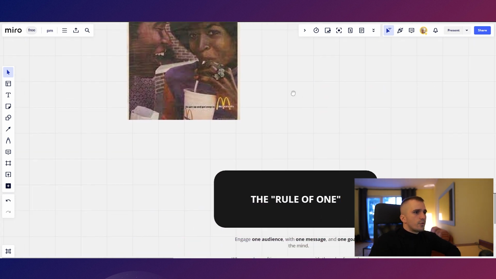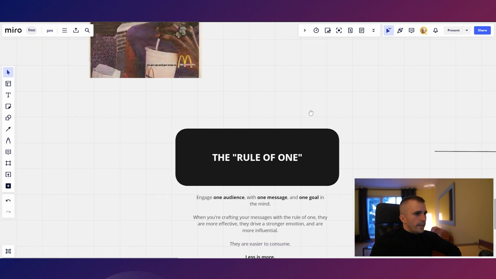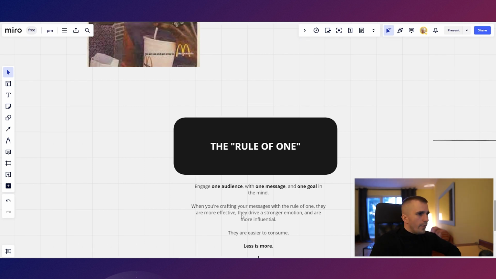Now, this rule that I have shown you in these examples is called the rule of one. And it goes: engage one audience with one message and one goal in mind. When you craft your message with the rule of one, it is more effective, drives stronger emotion, and is more influential. It is easier to consume, and it utilizes the well-known principle, less is more.